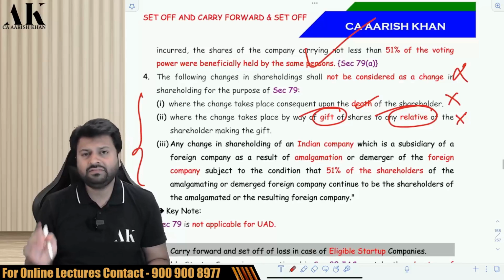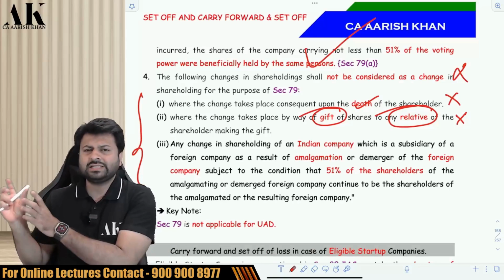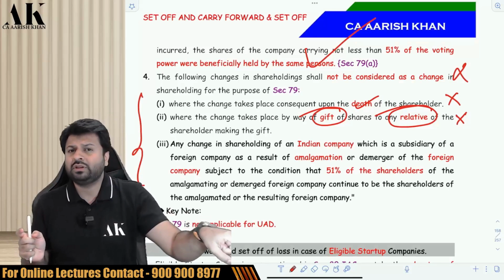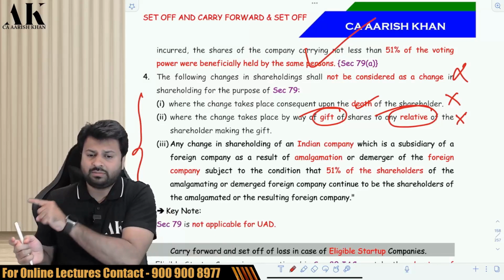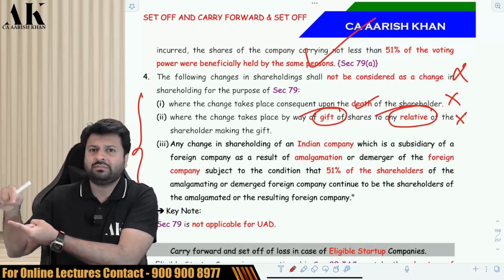And third, listen carefully, the third one is slightly complicated. Suppose there is an Indian company over here and there is a foreign company over there in the United States, and that foreign company is a holding company of the Indian company. Indian company is a subsidiary company and the Indian company is having a loss.